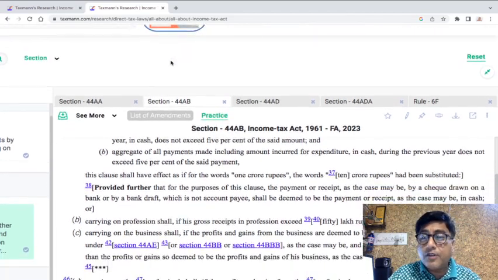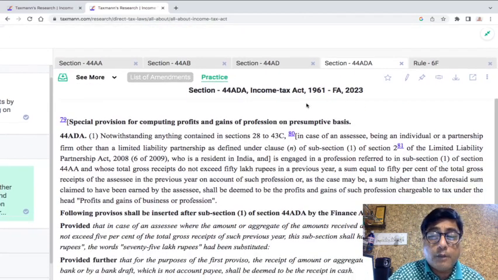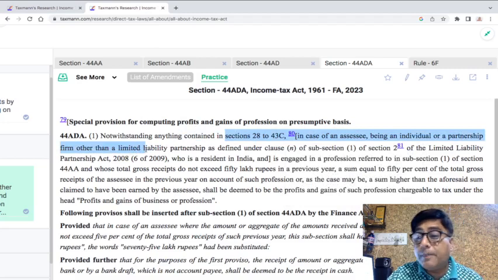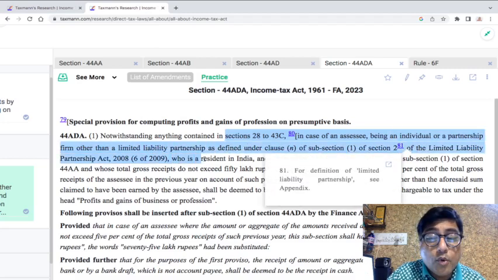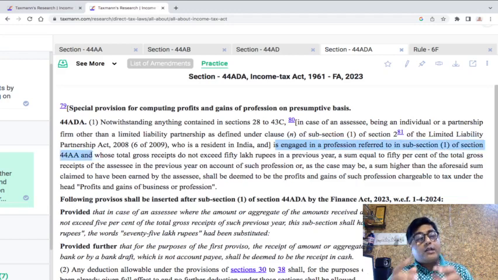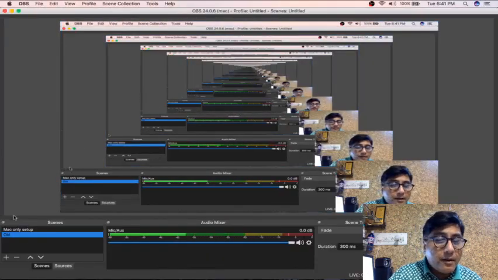Now, if we go to section 44ADA, which talks about presumptive taxation in case of the professional, they say that notwithstanding anything contained in section 28 to 43C, in case of an assessee being an individual or a partnership firm, other than a limited liability partnership as defined in the Act, who is resident in India and is engaged in the profession referred to in subsection 1 of section 44AA, meaning thereby 44ADA is applicable only if I am covered under section 44AA(1).